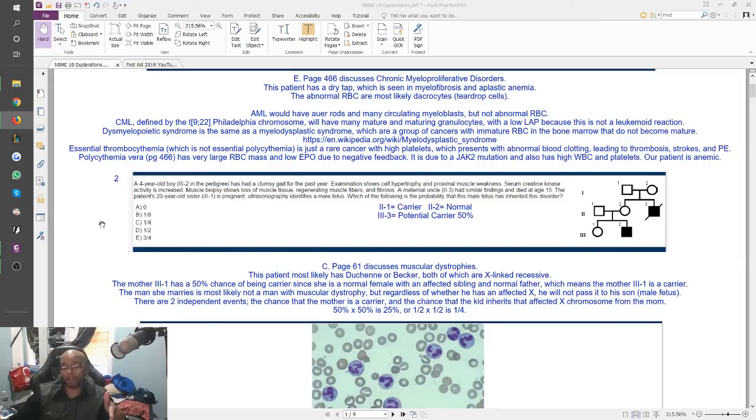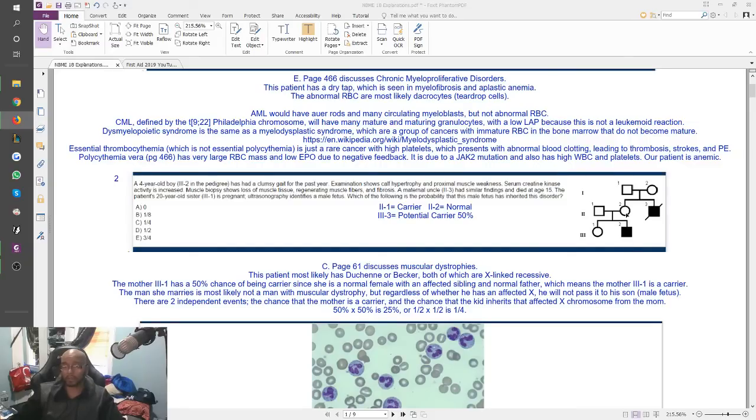The reason questions like this often become difficult is your inexperience with genetics questions. Anytime you have a question like this, there's a very systematic way of solving it, but if you have a lot of experience solving questions like this, you would know immediately it's 1/4. So what's happening here? The mother, 3-1, this one right here, has a 50% chance of being a carrier because she's a normal female, so she's definitely not affected, but she has an affected sibling and a normal father, right?